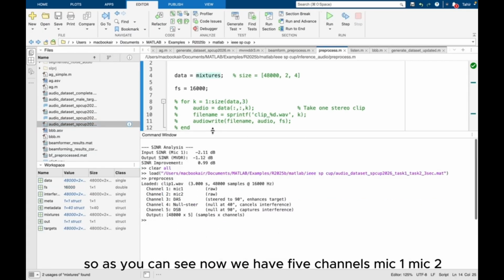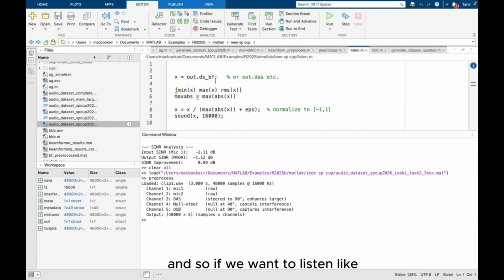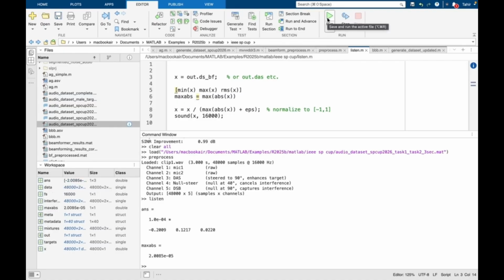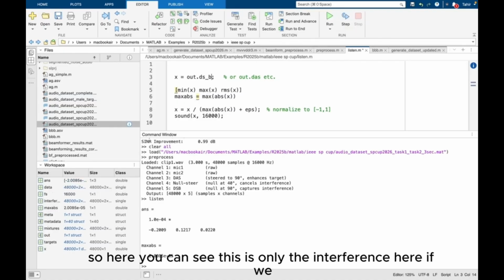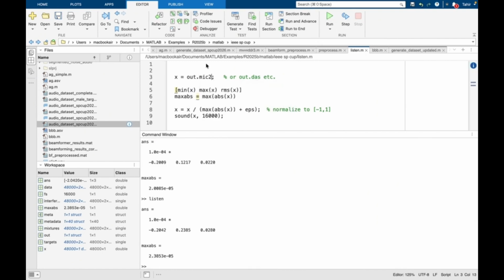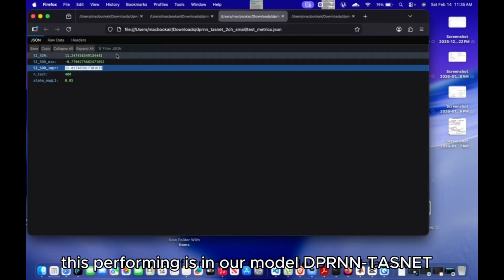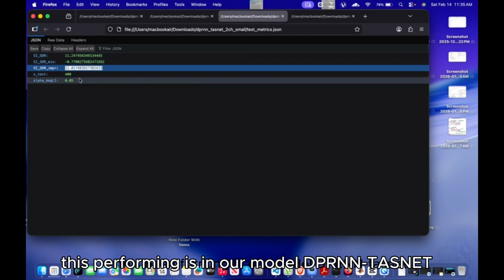so as you can see now we have 5 channels, mic 1, mic 2, and if we want to listen like differential beamforming, here you can see this is only the interference. If we select mic 2, this is the total mixed file.